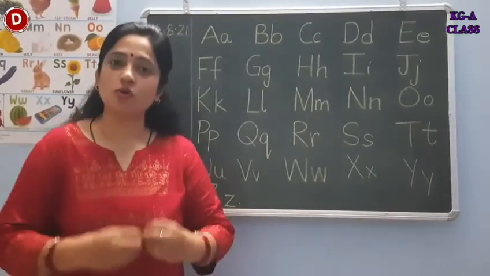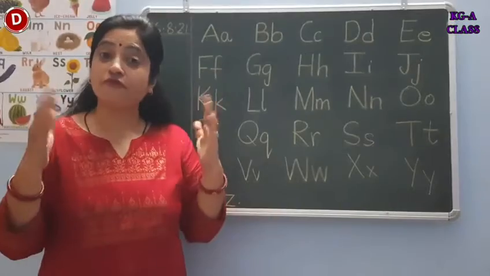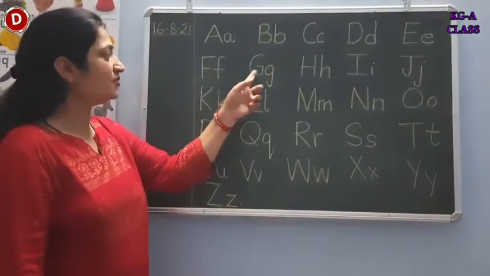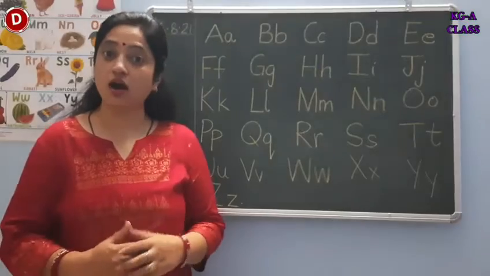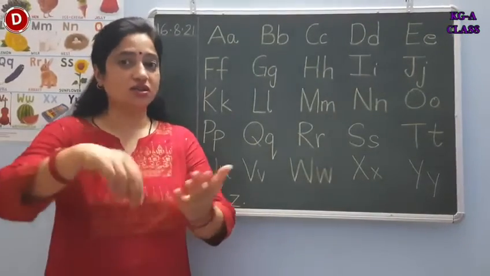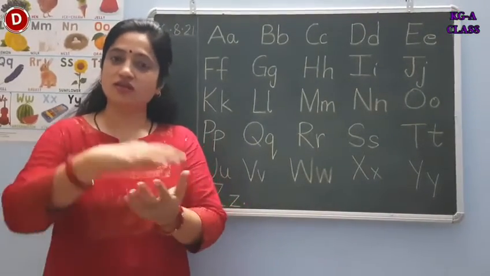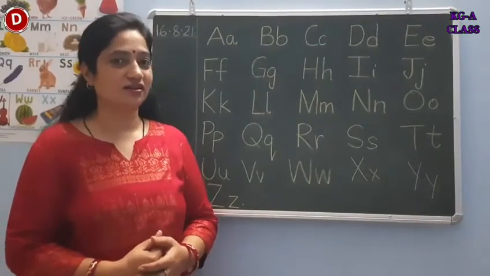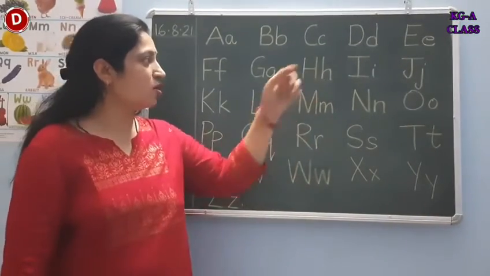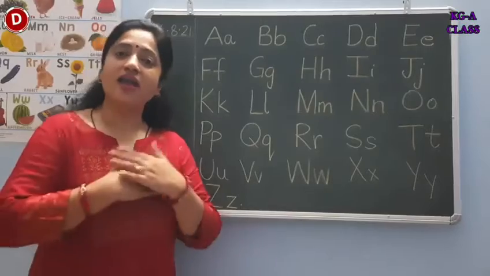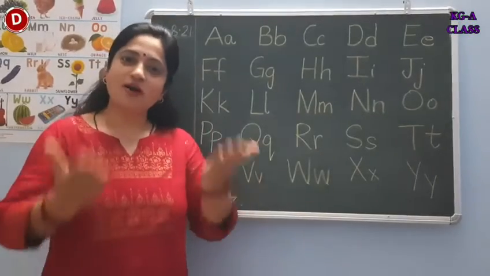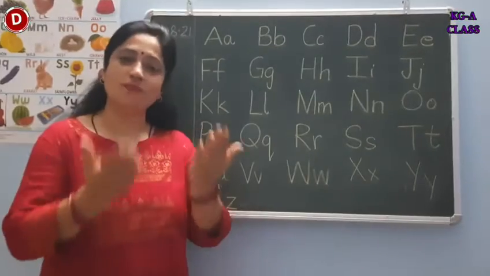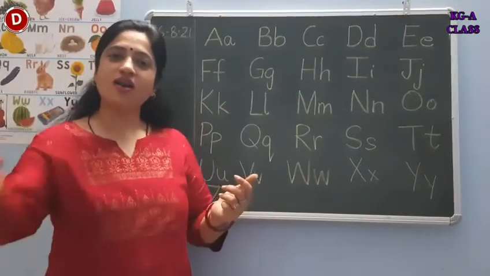It got a hole and air came out. F says, capital G, small g. G says go. The water gurgles down the drain. The water gurgles down the drain. Go, go, go, go, go. Capital H, small h. It says hop. I like to hop, hop, hop, up and down. I like to hop, hop, hop, all around.